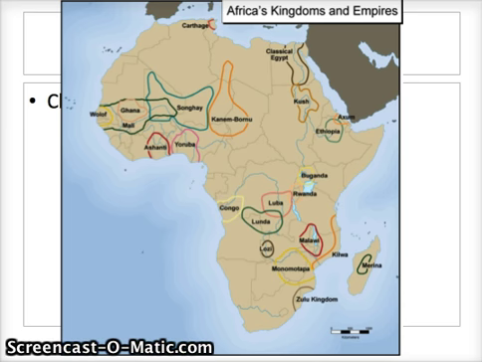First of all, here is a map of Africa's kingdoms and empires. They all didn't exist at the same time, but you can see the map showing where Ghana, Mali, and Songhay were. You'll also see that in the modern country of Ghana, there was an empire called the Ashanti Empire, and there are still actually leaders of the Ashanti Empire that are alive and ruling in Ghana as well. So they have these tribal structures along with the actual government that they have in place.